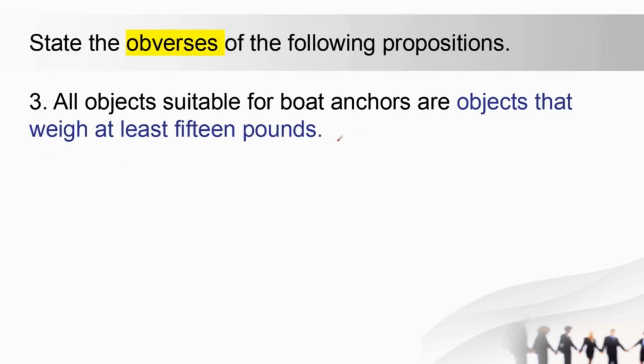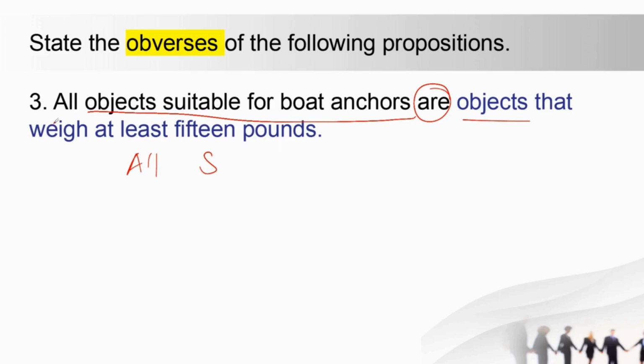Now let's see the obversion of the next case. Here again it is an A proposition, all. Objects suitable for boat anchors. The subject term is objects that weigh at least 5 pounds.